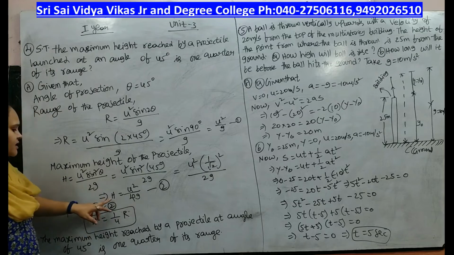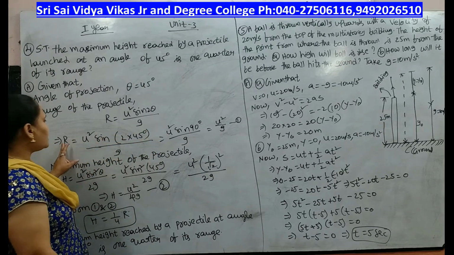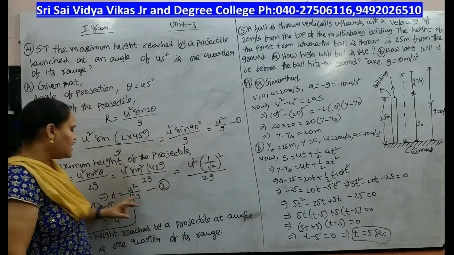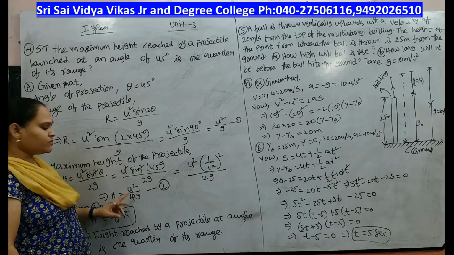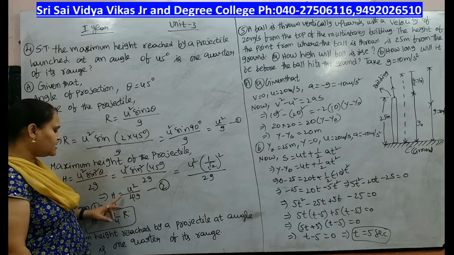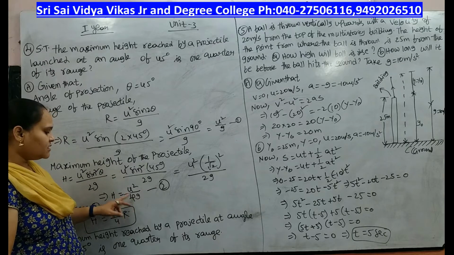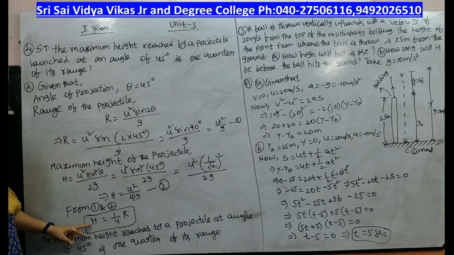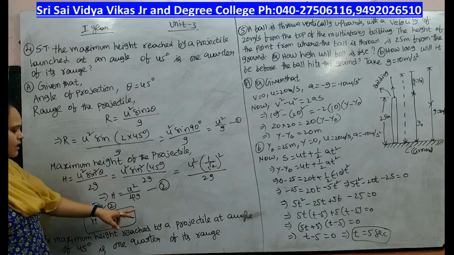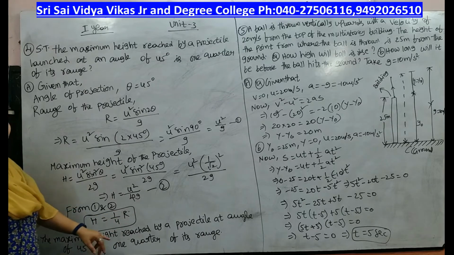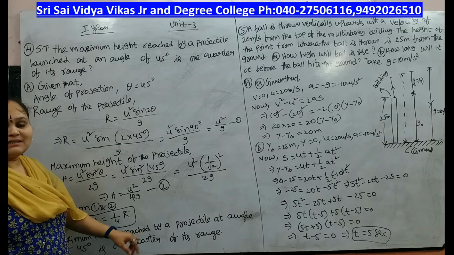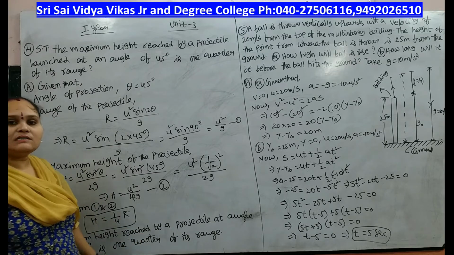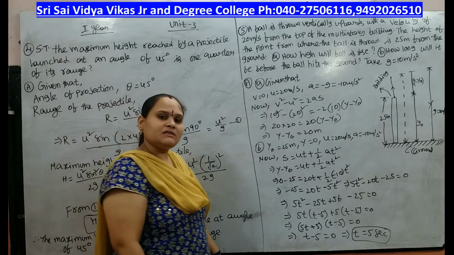So equation 1 is R equals u square by g, and equation 2 is h equals u square by 4g. Here 1 by 4 into u square by g is nothing but R. Therefore h equals 1 by 4 R. That means the maximum height reached by a projectile at an angle of 45 degrees is 1/4 of its range.